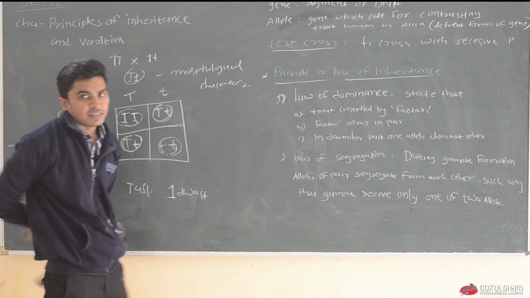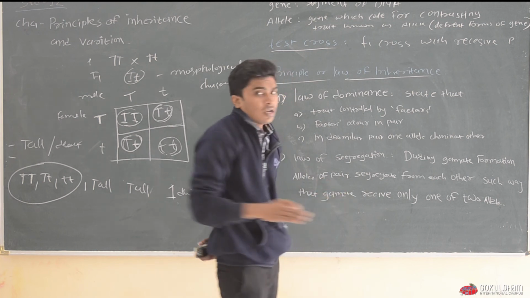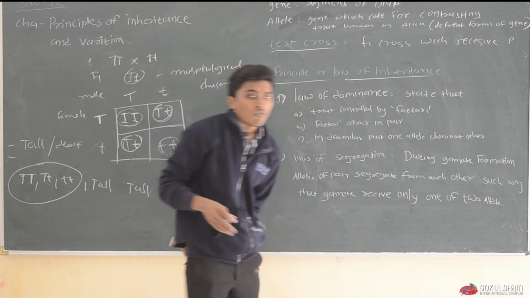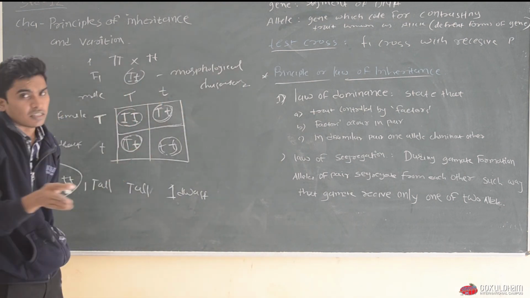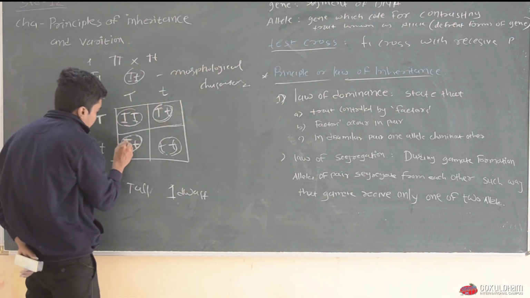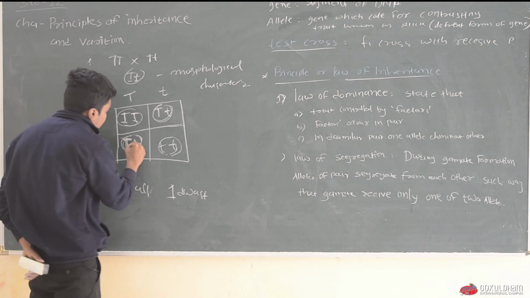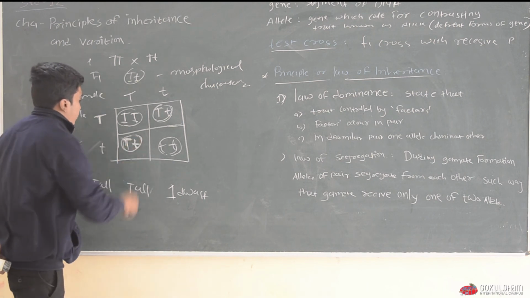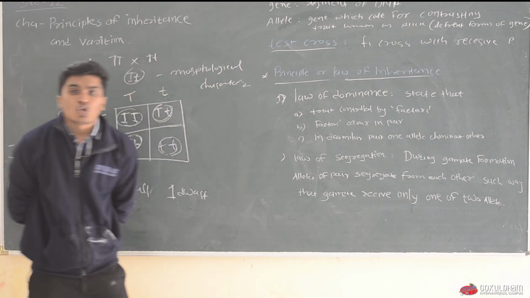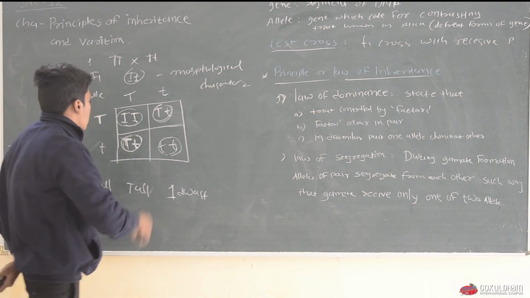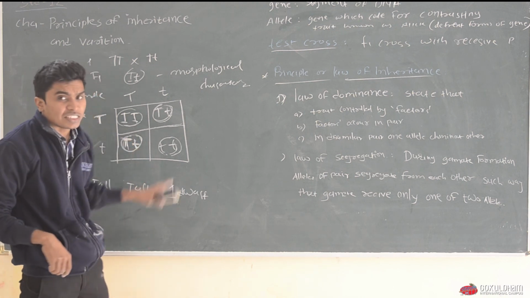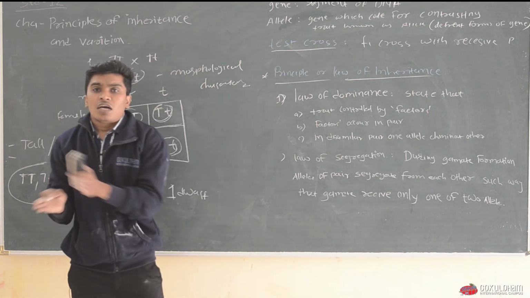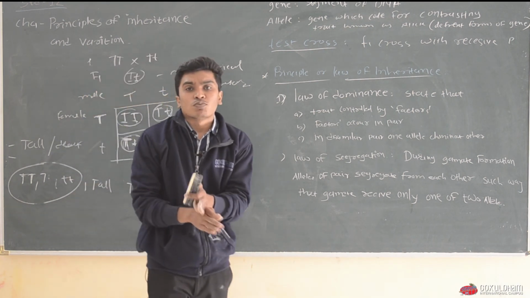And in the third part he says that in a dissimilar pair, one allele dominates the other. Here we can see that in the dissimilar zygote, only one character is shown physically, which is tall plant. So we can say that tall plant is dominant over small or dwarf plants.